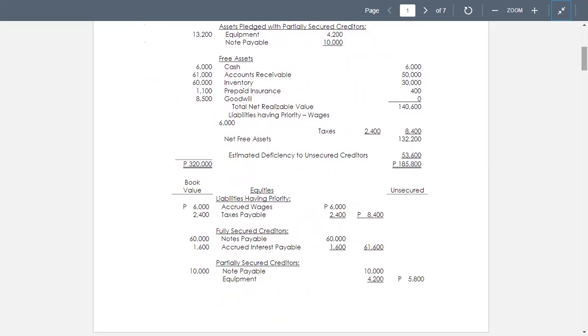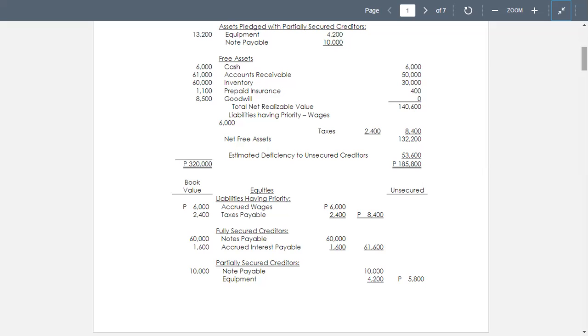That's the estimated deficiency to unsecured creditors, the balancing figure. So we now get the total equal to 185,800.